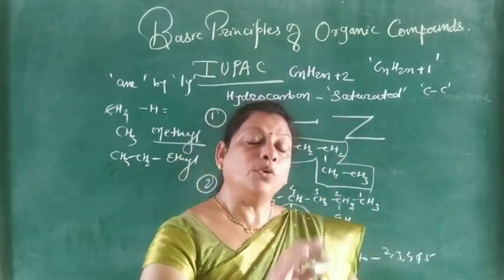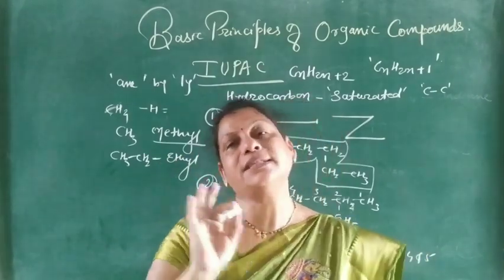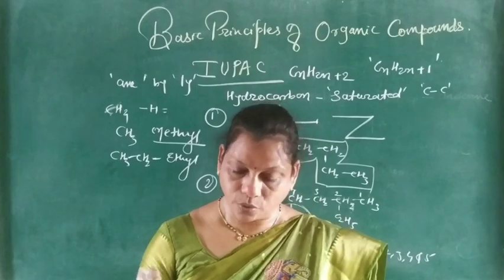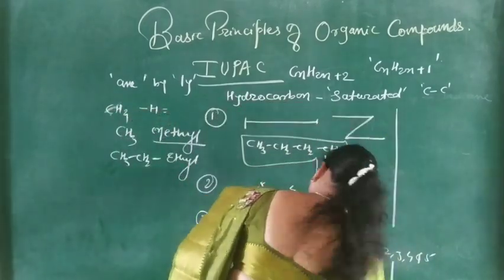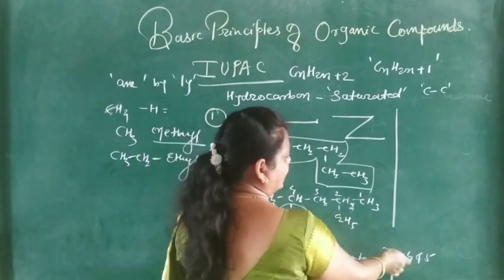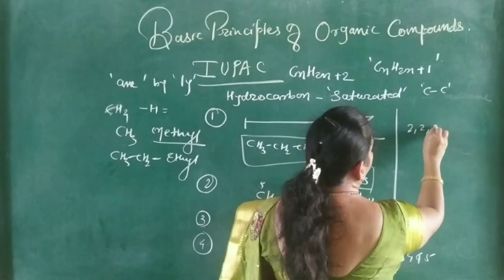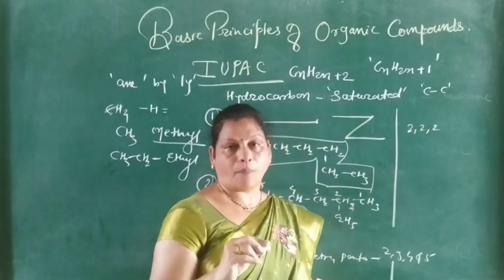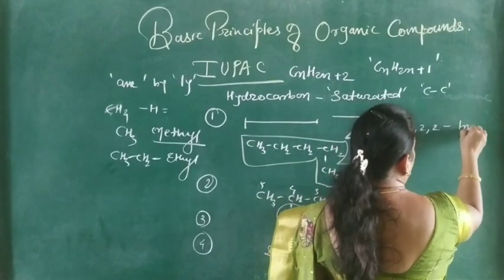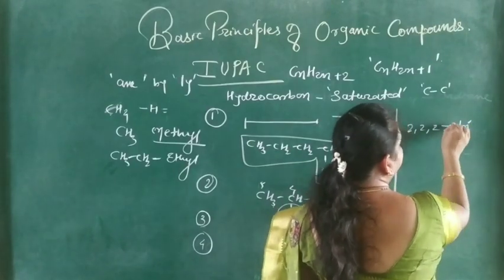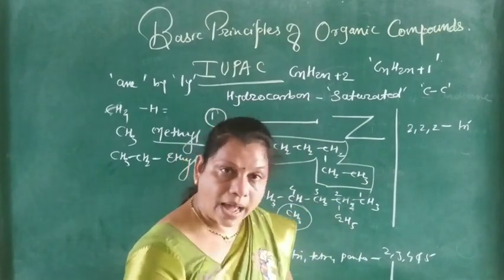If two or more different groups are present, then arrange them alphabetically. And if two or more numbers are present, these numbers are separated by commas. A number and a word are separated by a hyphen sign.